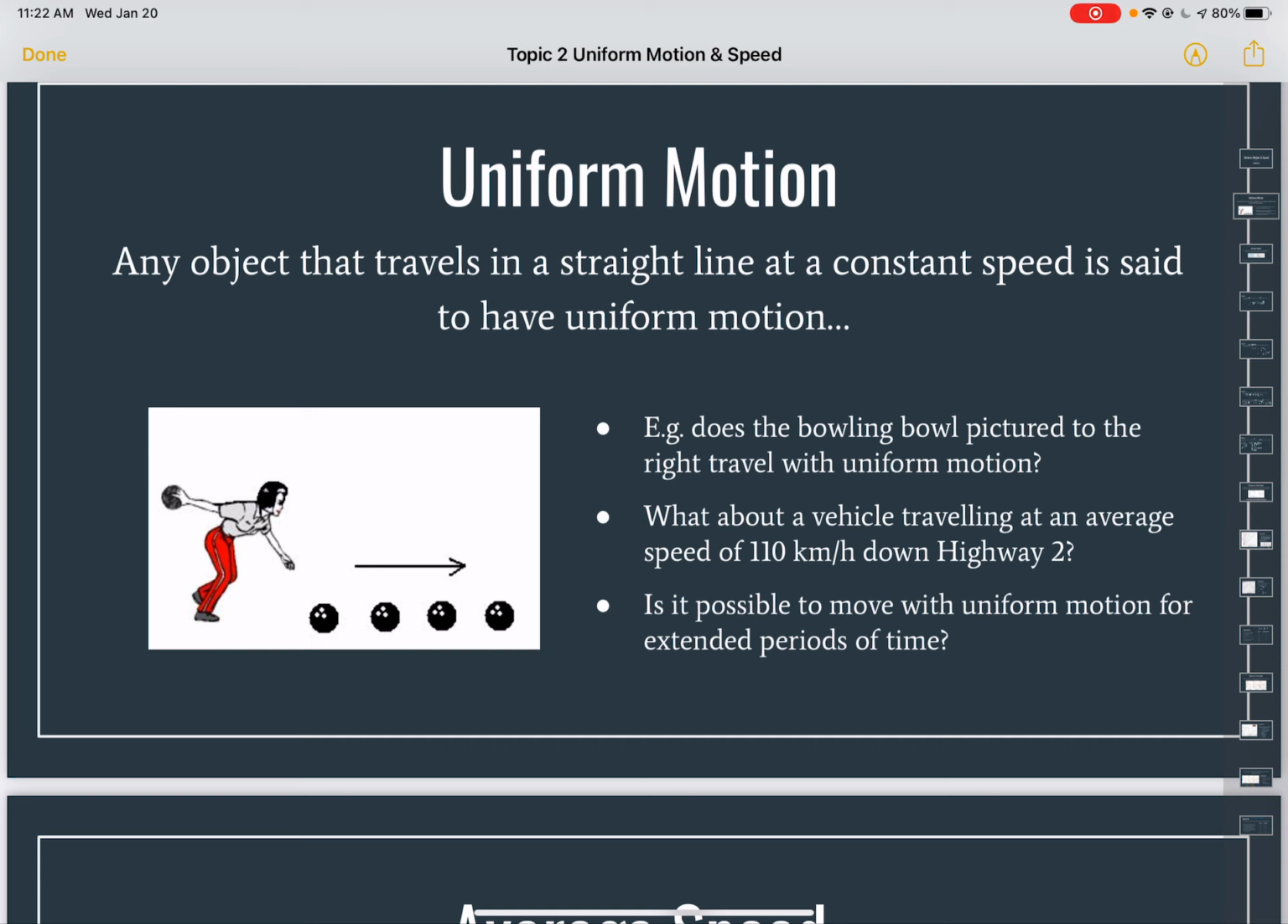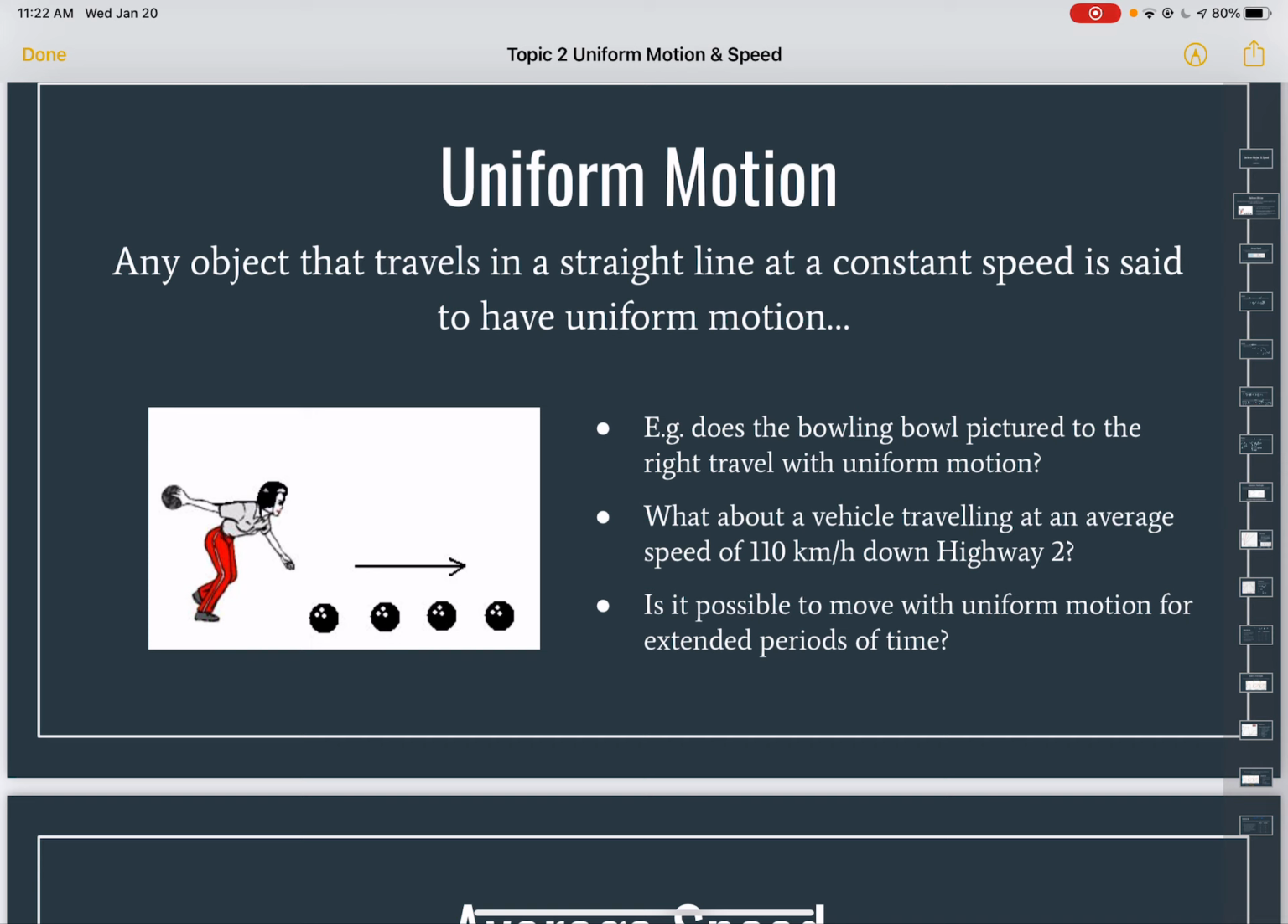So if we look at the bowling ball, in order to figure out whether it's traveling with uniform motion, what we've got to look at is the space in between. If the space between each of those balls is the same, then we would consider it to be traveling in uniform motion. So uniform motion, it's constant speed.